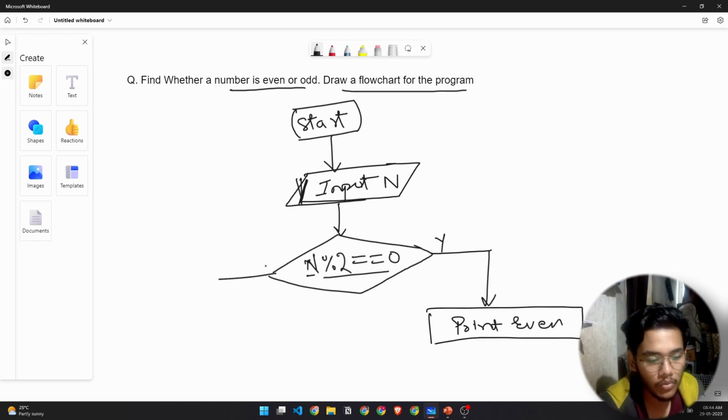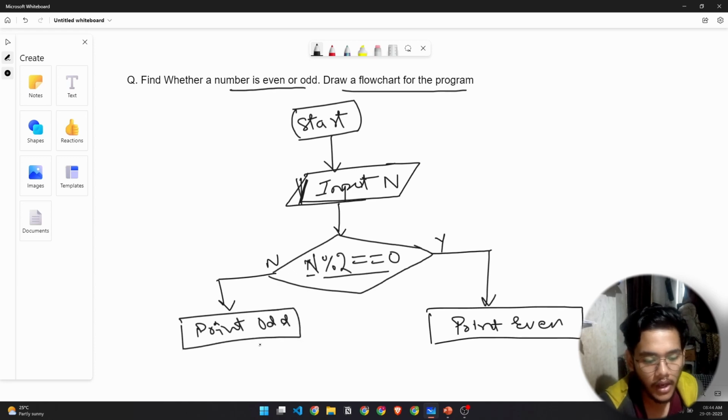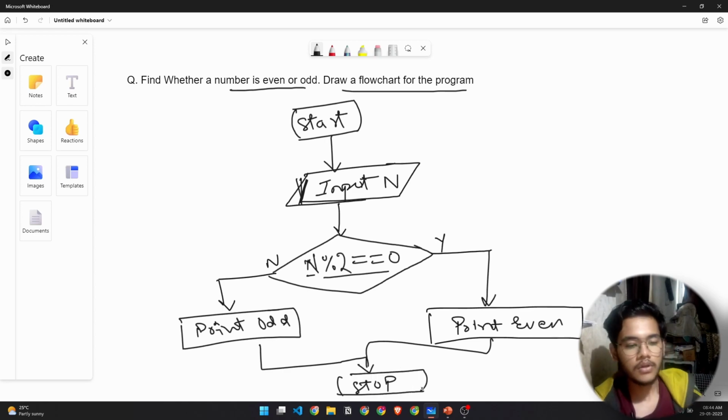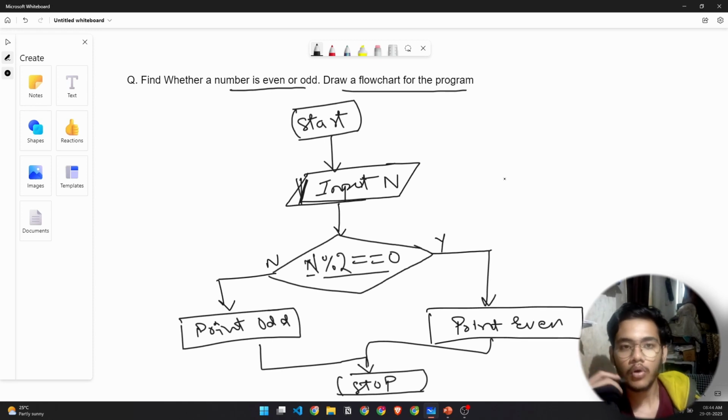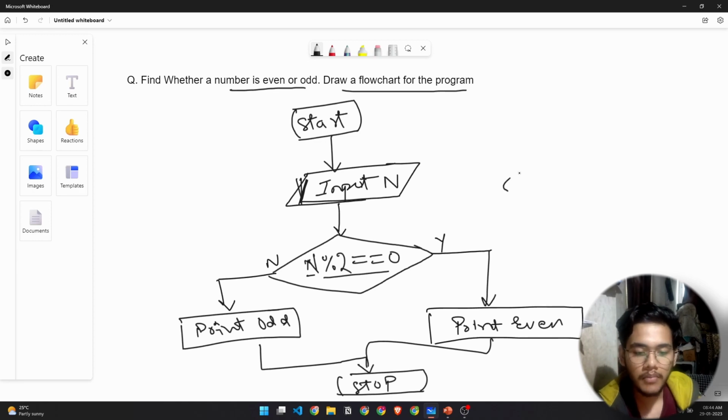And if the remainder is not 0, that means the number is odd. So we can show the output here as odd, right? And that was the goal of the program, wasn't it? So here we can stop our program. So I think that's a basic flowchart. That's the basic thinking process that goes behind problem solving. Right now you can implement the solution.